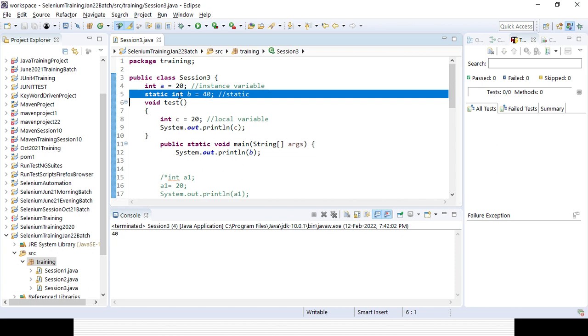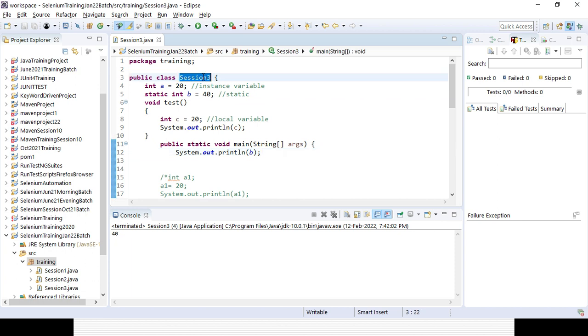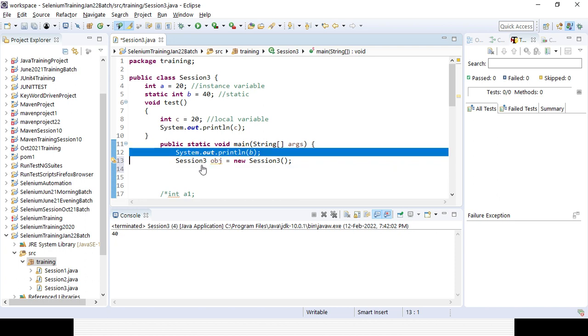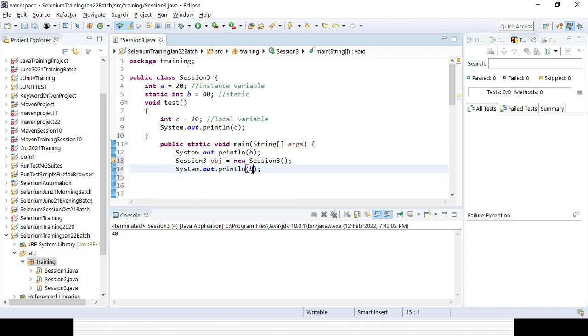But in case it is non-static, or an instance variable, you cannot use it directly, but you can use it. For that, you need to create an object or instance first. How do we create the object? You need to give the class name, then give some variable name, then use the new keyword, and that's how you create an object or instance. So now if you want to print the value of the instance variable, you can do it. Here you need to use that object which was created, dot a.